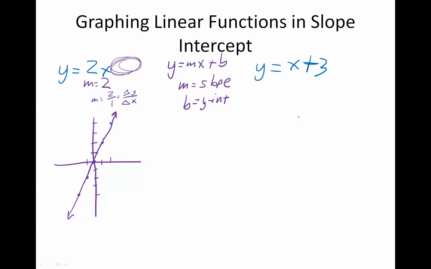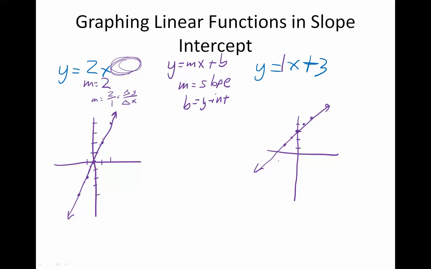If we look at this example on the right, this number over here, the one that we're adding on, changes the y-intercept. So instead of crossing at 0, this one is going to cross at positive 3. Now the slope is 1, so that tells me to go up 1, right 1, up 1, right 1, and also down 1, left 1, down 1, left 1. So this one's increasing at the same rate as our parent function, but it crosses at positive 3 instead of 0.